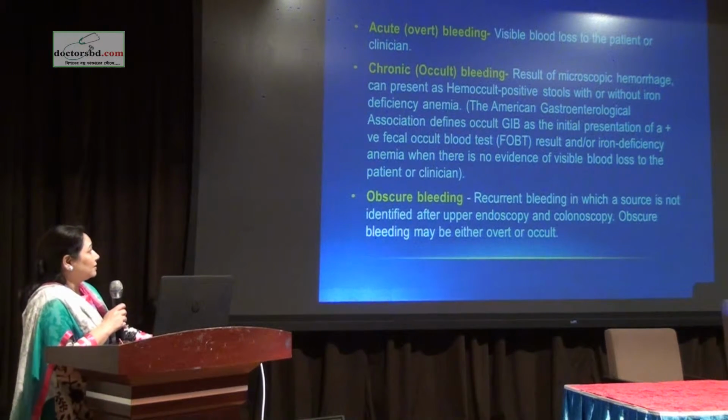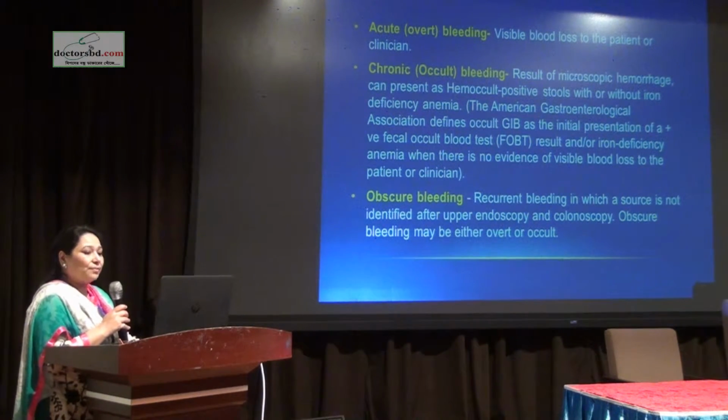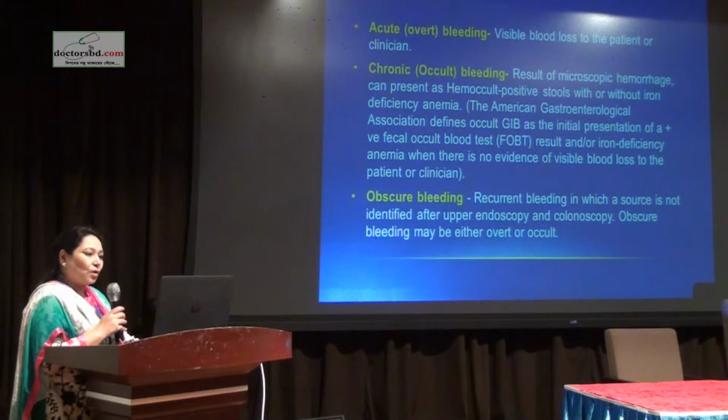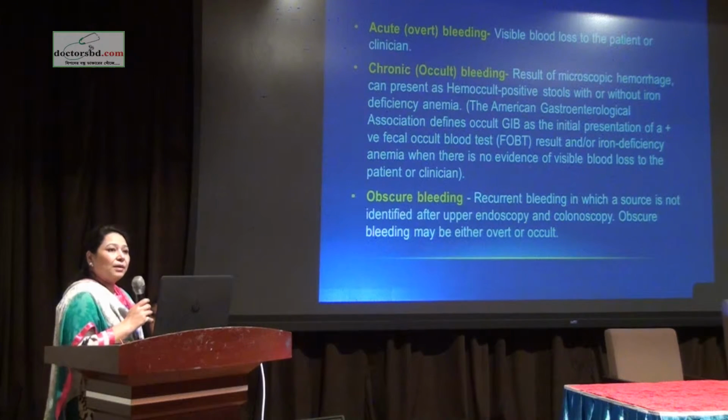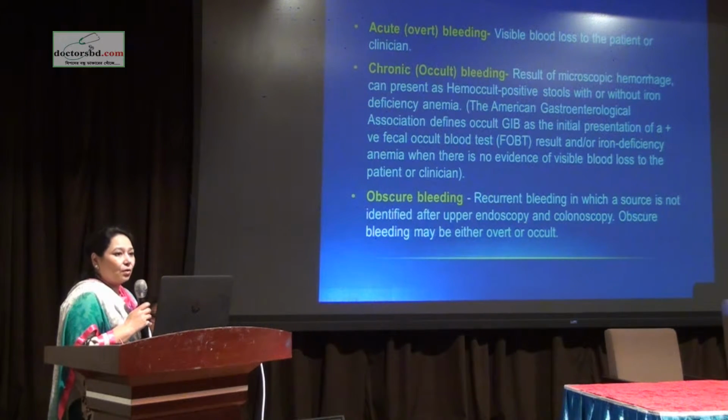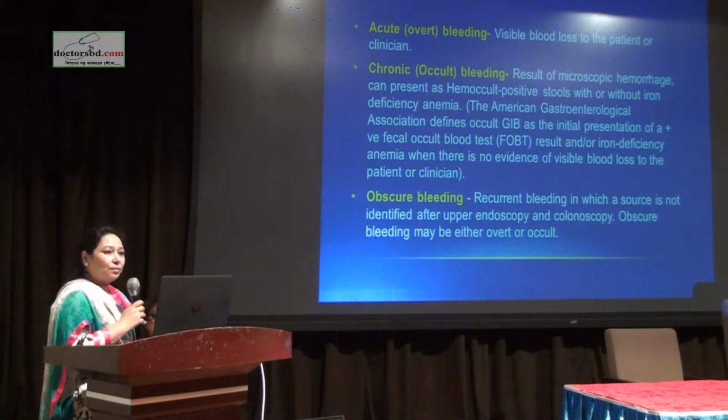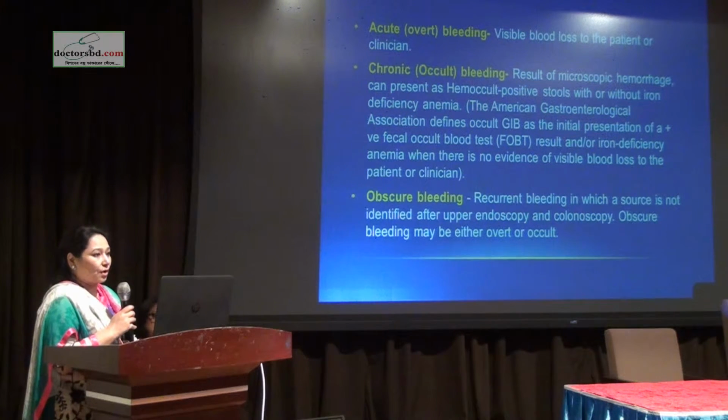Chronic bleeding usually occurs due to microscopic hemorrhages in the long term, and the patients usually have a positive blood test. They may present with anemia or may not. Obscure bleeding may be acute or chronic, and the cause is usually unknown. Either by endoscopy or colonoscopy, they fail to diagnose the cause of bleeding.